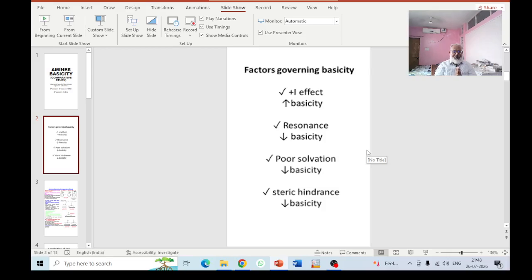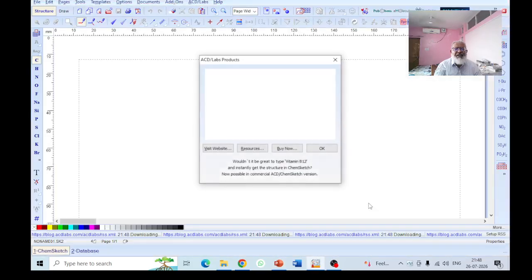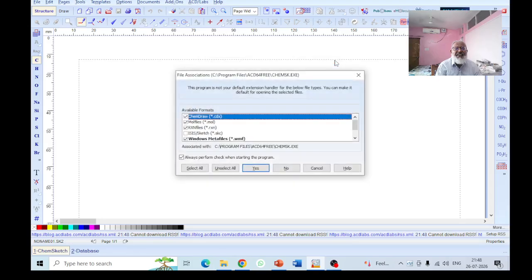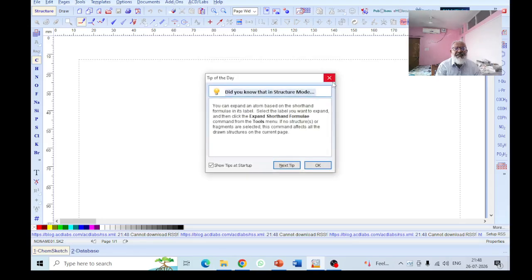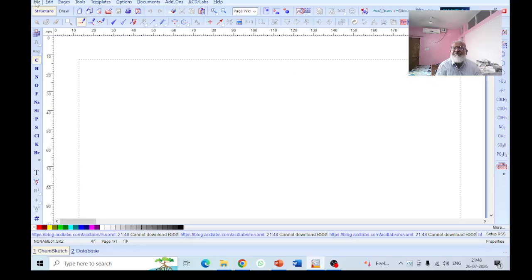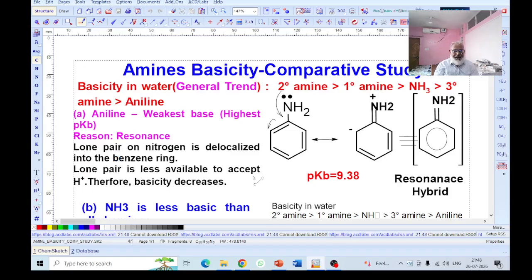Having this basic structure, let us see the chemical structures. Sorry for a little bit of disruption. This is the amine basicity comparative study.